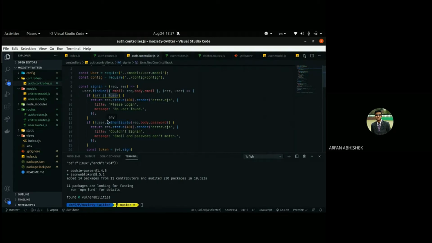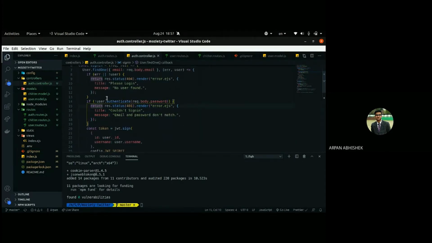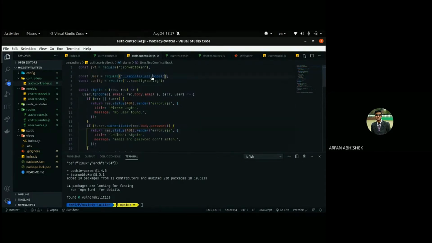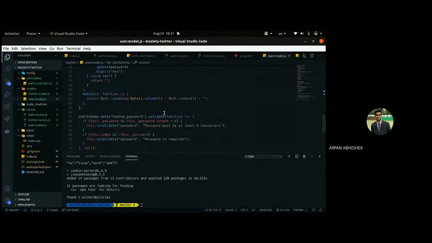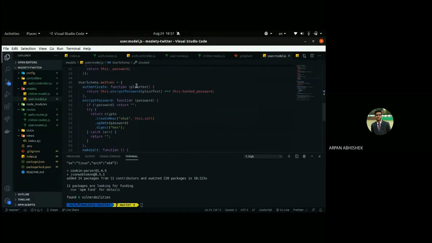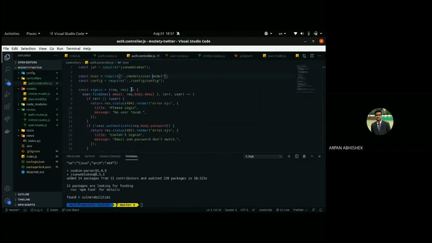And if it's not the case, we have to authenticate. If you recall from yesterday's user model, we had an authenticate method on the user schema, to which we pass a plain text password, which will be encrypted and compared with the hashed password, which we are doing here in the auth controller.